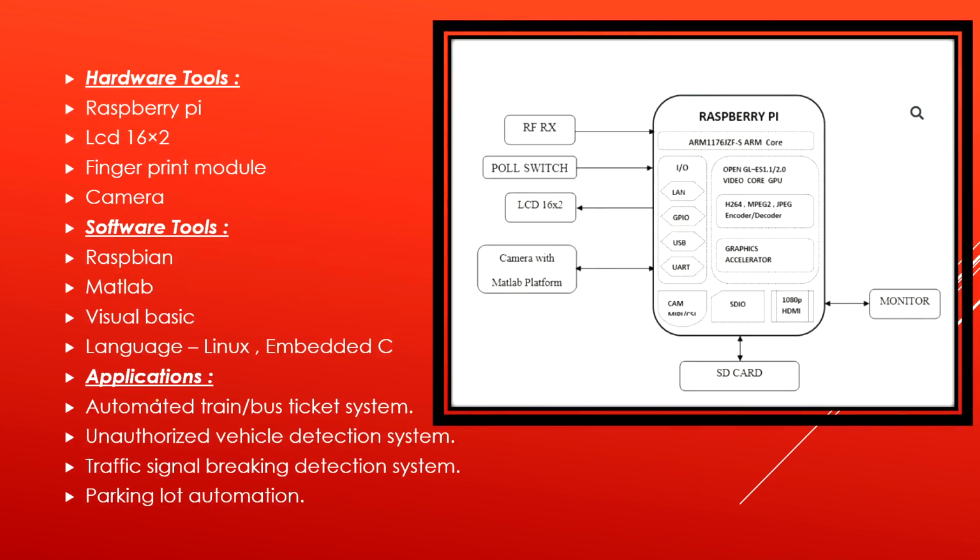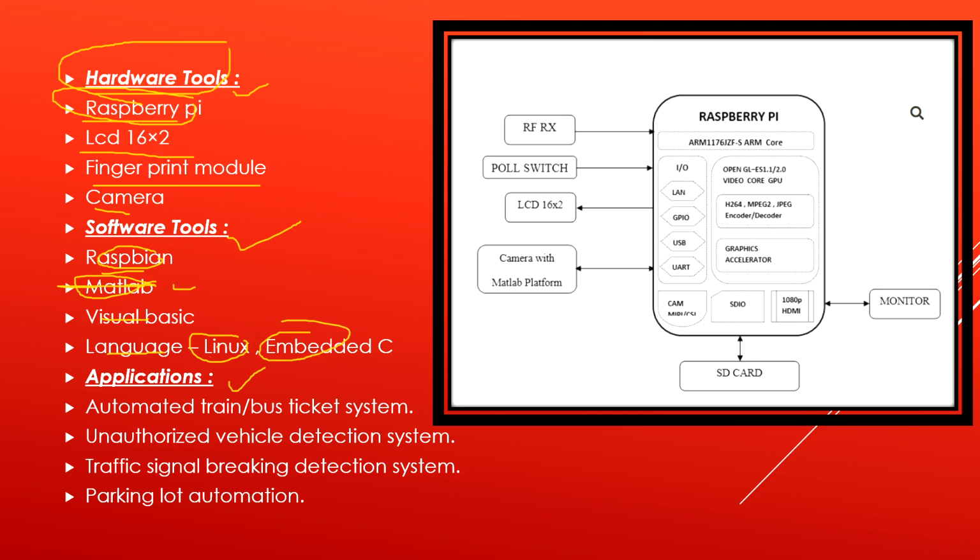Then after this, on the last page of the project, in the introduction part, I have displayed how the project is helpful. What are the different hardware kits, software tools, and applications of the project? The hardware tools are Raspberry Pi, LCD, fingerprint module, camera, Raspberry Pi operating system, and MATLAB, or we can also use Python. I will be discussing Python, just replace MATLAB with Python. Visual display is very important. The languages used are Linux and embedded C. These things are important.